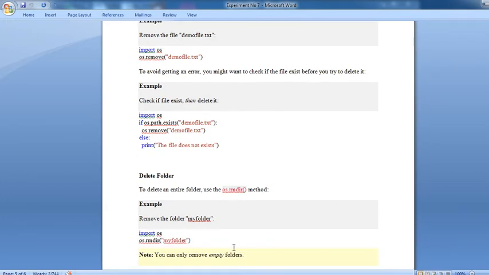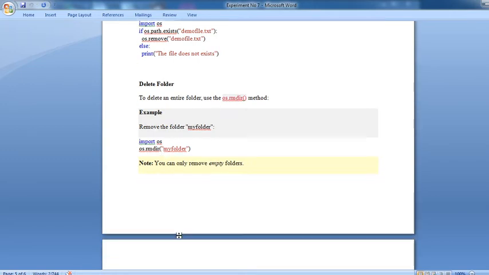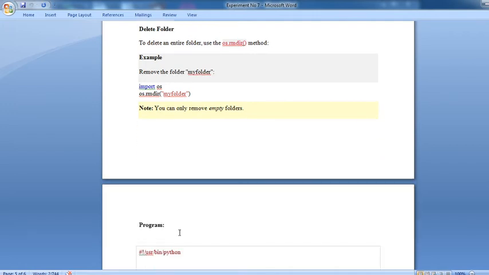To delete an entire folder, use the os.rmdir method, which removes folders. Import os, os.rmdir, like the Unix command rmdir with the folder name. You can only remove an empty folder. If files or content are available in that folder, it is not possible to remove it; only when the folder is empty.